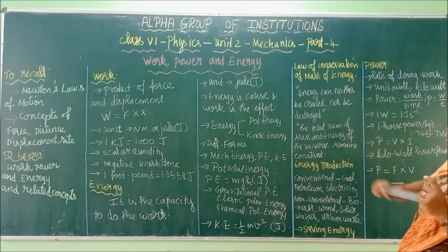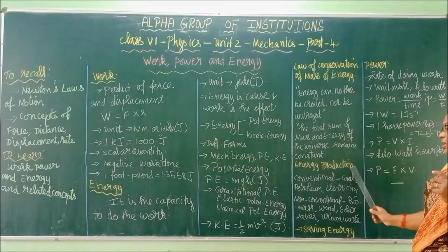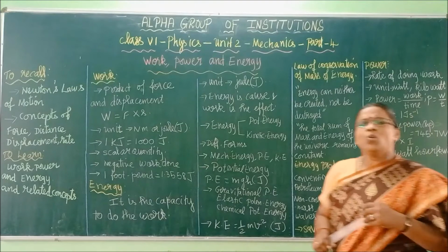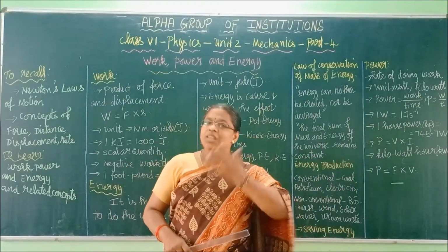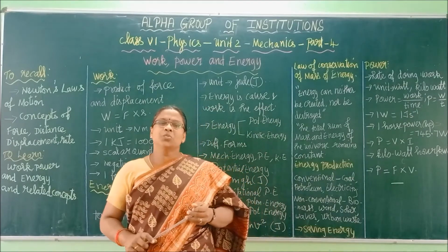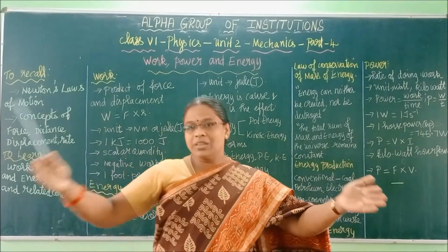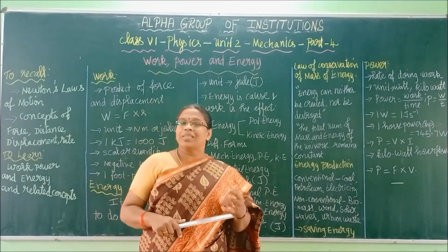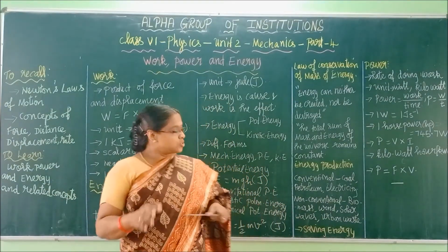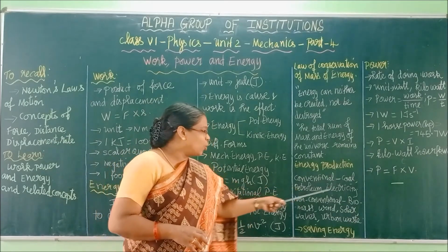Right? Now coming to this law we have learned, energy production. Now we have electricity production in our houses. Conventionally we use some methods. Conventionally means by practice. So we use so many methods to produce energy. What are they? From coal and petroleum.